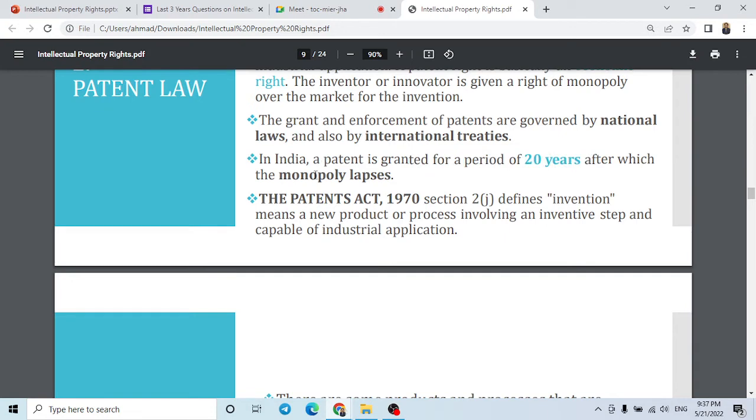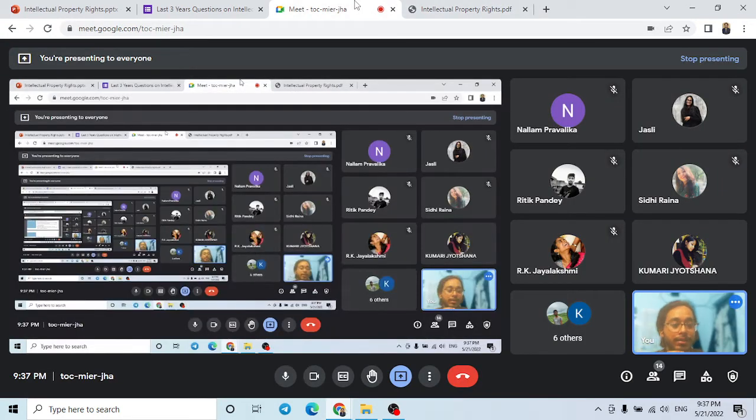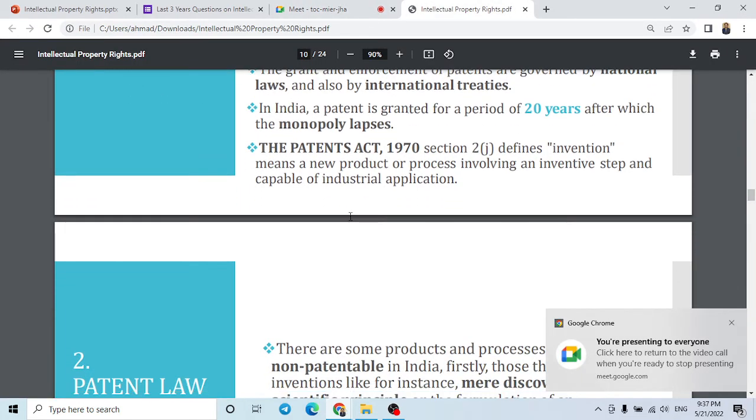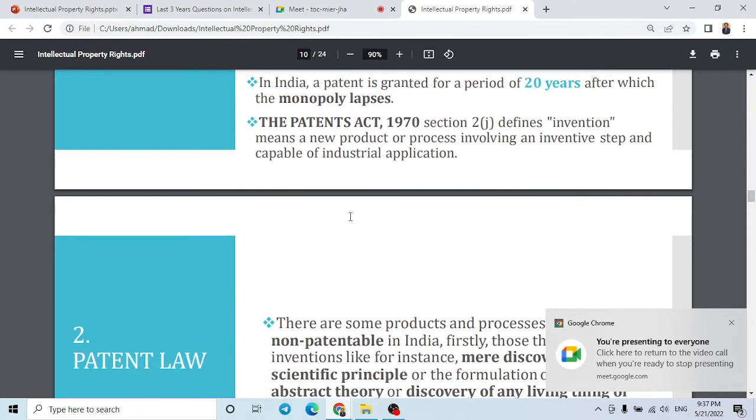So every country has a different term of patent or copyright. Like if you go to the US, I think in the US they have copyright for 70 years. In India we are giving, sorry, not patent, copyright, lifetime plus 60 years. But in Europe they are giving 50 years. So it is territorial based how much term they are giving the right for that invention or expression, whatever it is.